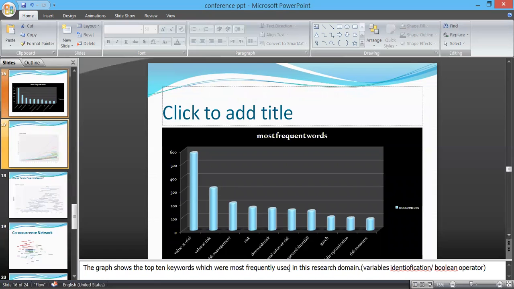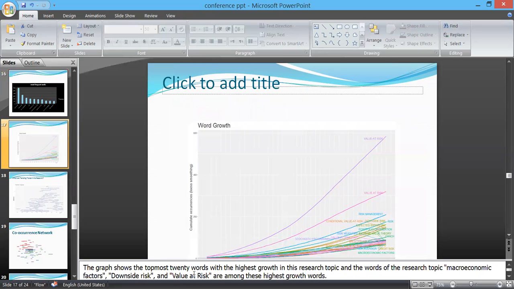Now coming to the most frequent words in this research area, this graph shows the top 10 keywords which are frequently used in this research area. It's a word growth graph, and in this graph we have selected the top 20 words with the highest growth. In this research topic, macroeconomic factor, downside risk, and value at risk are among the highest growth words.